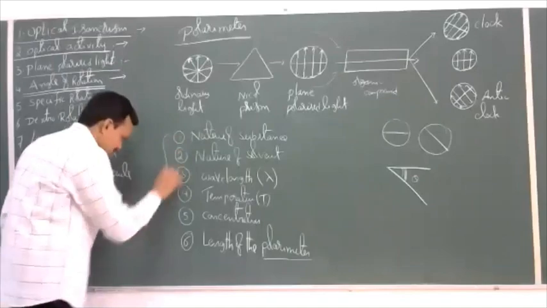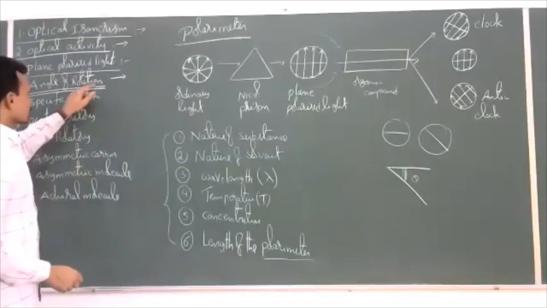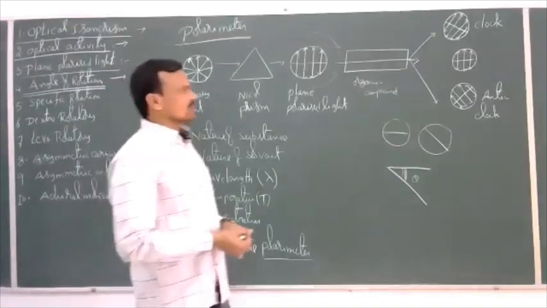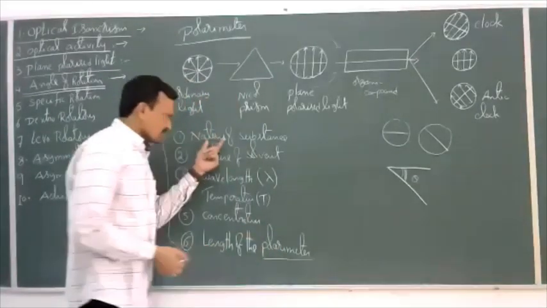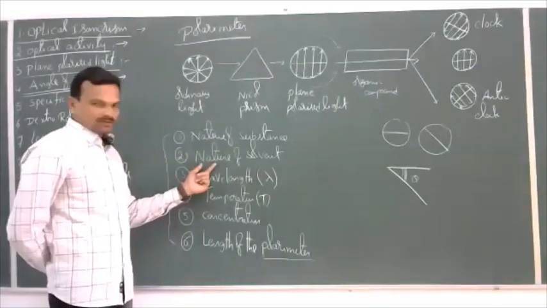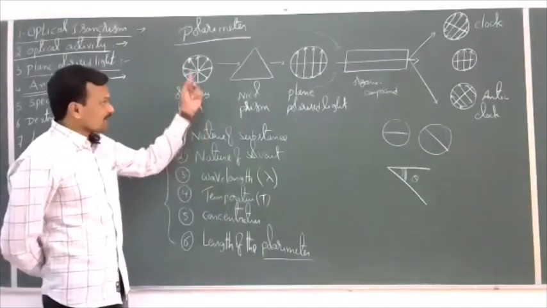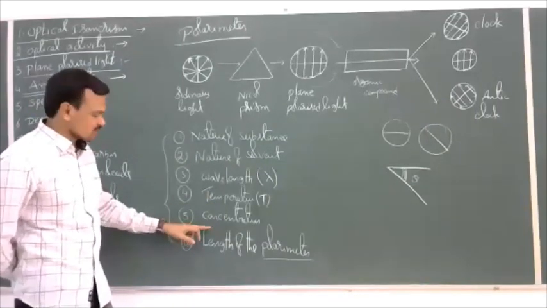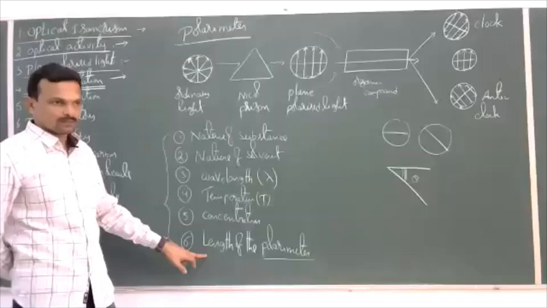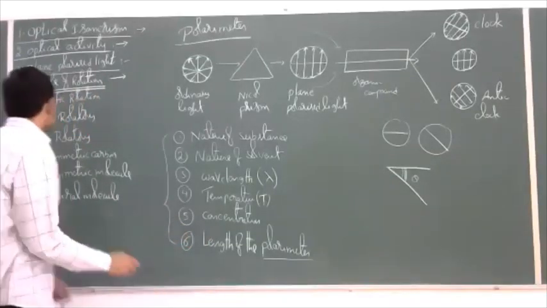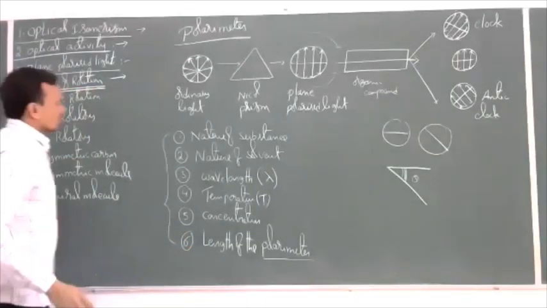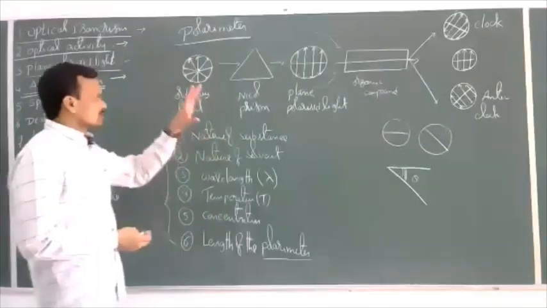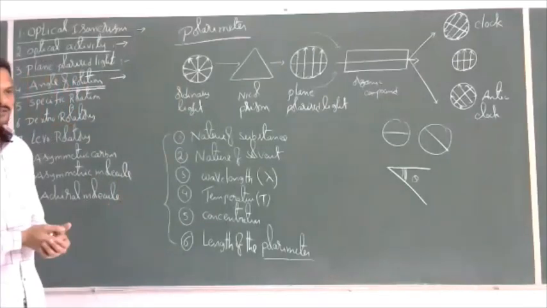So these are the factors which can affect the angle of rotation. The angle of rotation produced by the organic compound depends on the nature of the organic compound, nature of the solvent, wavelength of the light we are passing, temperature of the system, concentration of the solution, and the length of the polarimeter. So by changing concentration, length, temperature or wavelength, the angle of rotation changes.